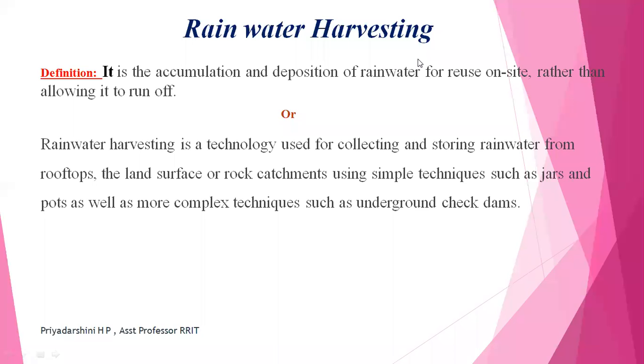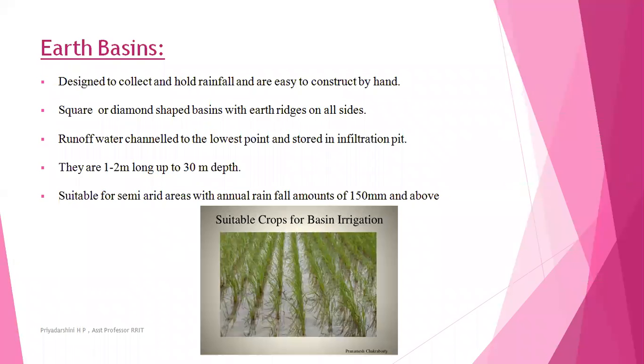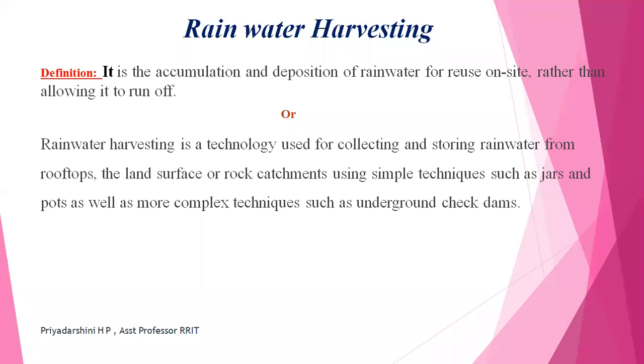In the last class, we studied up to the rainwater harvesting techniques. The next topic is rainwater harvesting. So what is the definition of rainwater harvesting? It is the accumulation and deposition of rainwater for reuse on site rather than allowing it to run off.